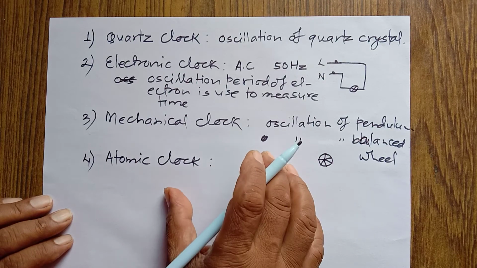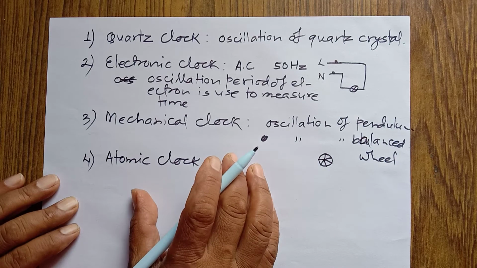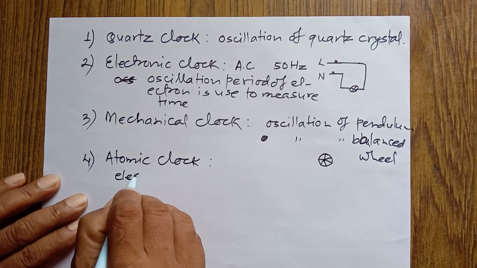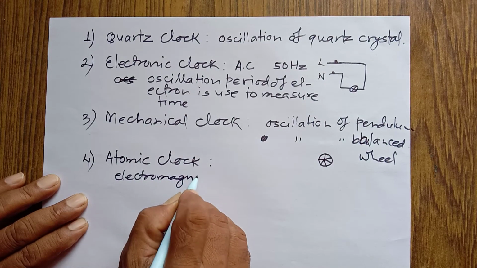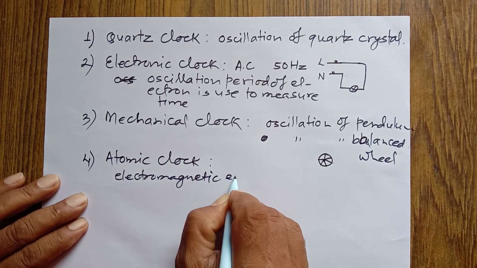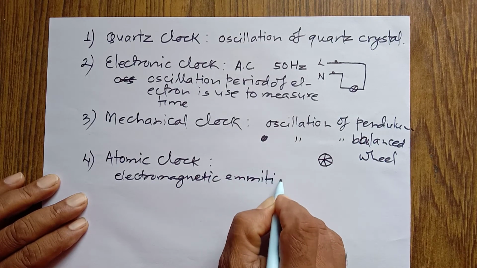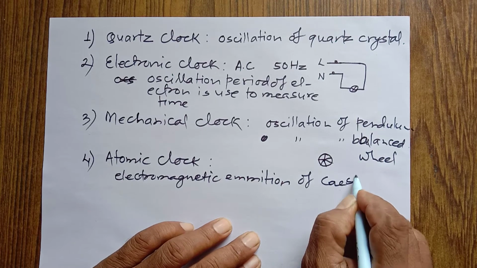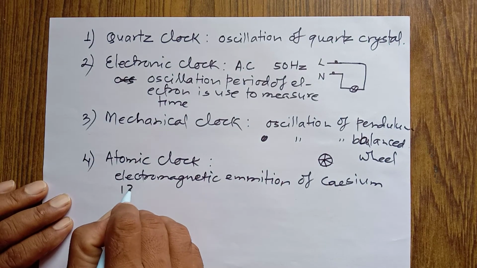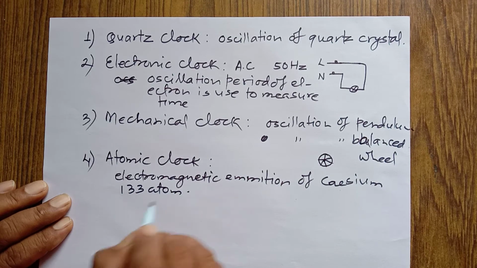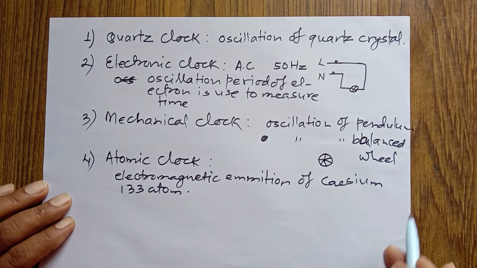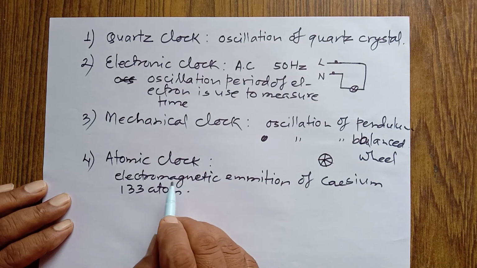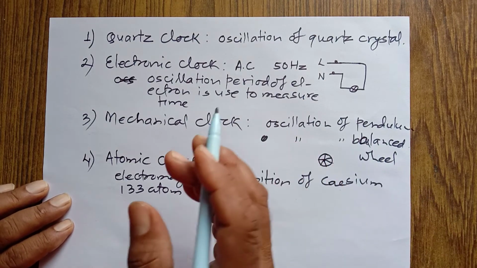Time is measured with the help of the electromagnetic emission of the cesium 133 atom, and this measurement of time is very accurate. Even one millionth part of a second can be measured.